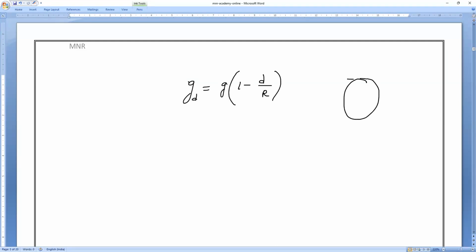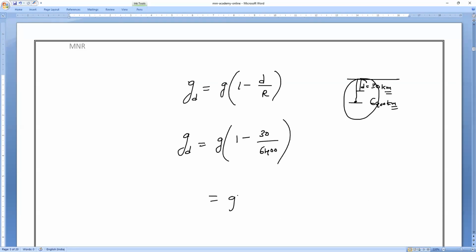So from the surface of the earth, a person traveled how much depth? d is equal to how many kilometers? 30 kilometers. So g_d is equal to g into (1 minus depth 30 divided by radius of the earth). Radius of the earth is how much? 6,400 kilometers. So now you can see g into (6,400 minus 30) divided by 6,400.